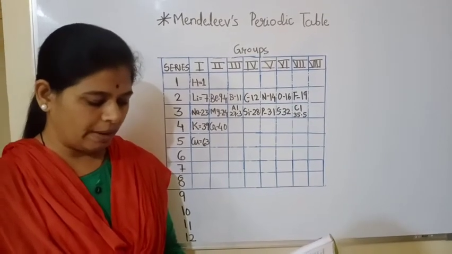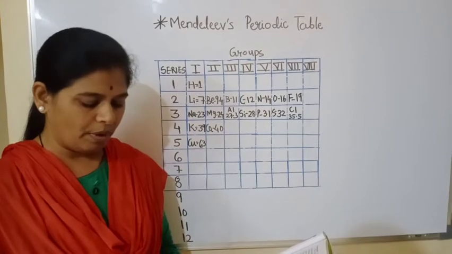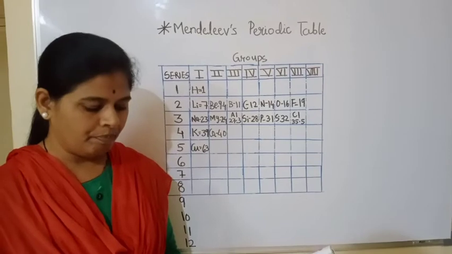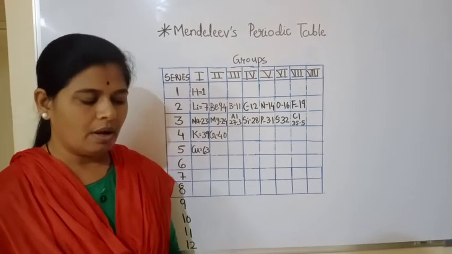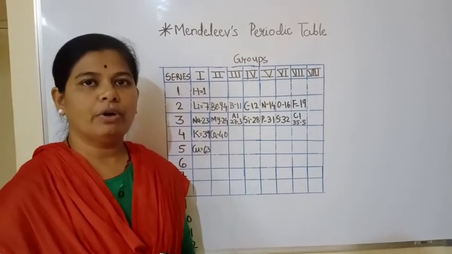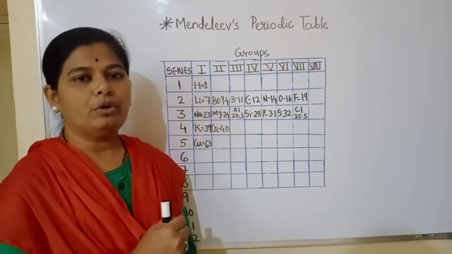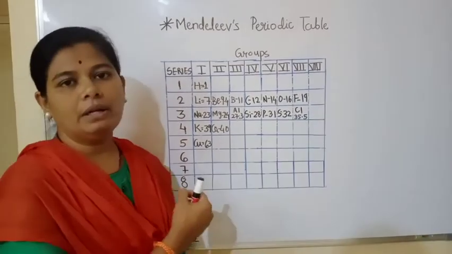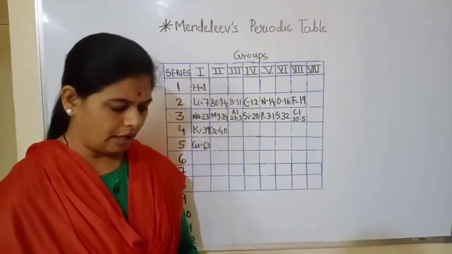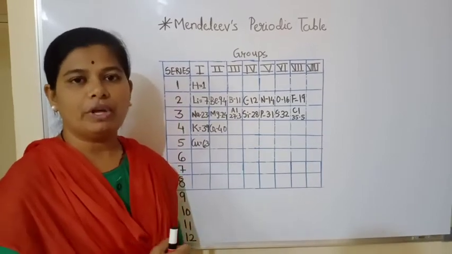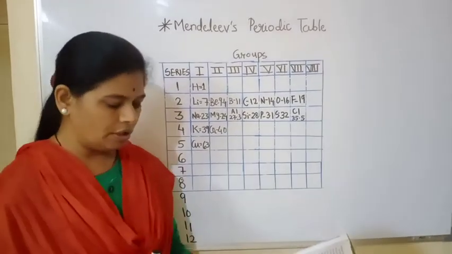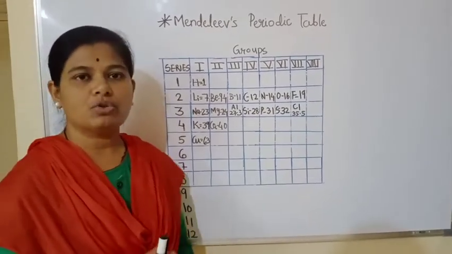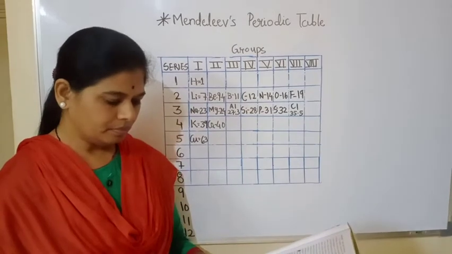Mendeleev considered the fundamental property of elements, namely the atomic mass, as standard and arranged the 63 elements known at that time in the increasing order of their atomic masses. So friends, in Dobereiner's triads we saw that he tried to classify the 30 elements known at that time, but when Mendeleev started the classification, near about 63 elements were known, and he tried to classify all these 63 elements using the fundamental property of the elements, that is the atomic mass.